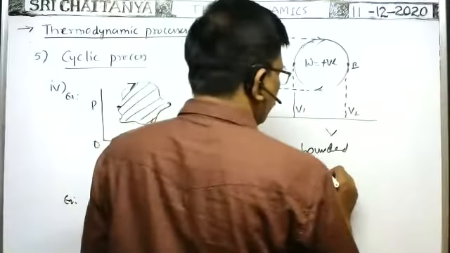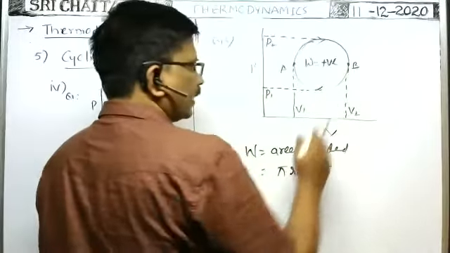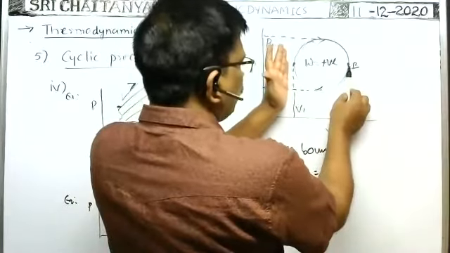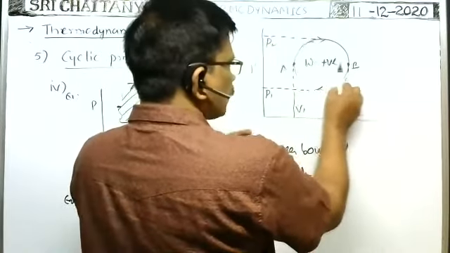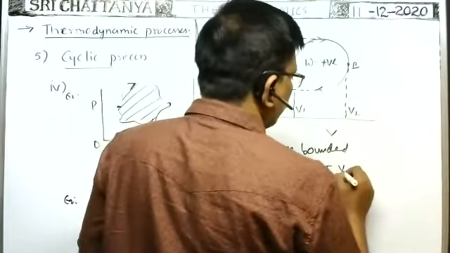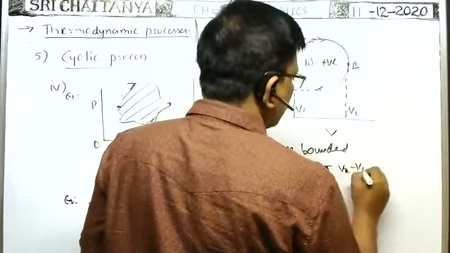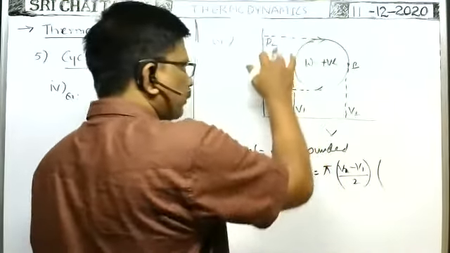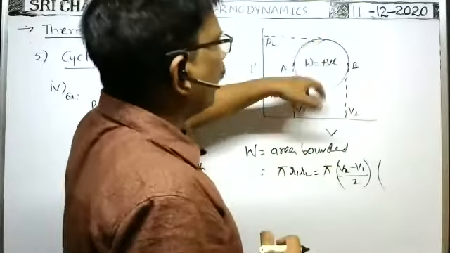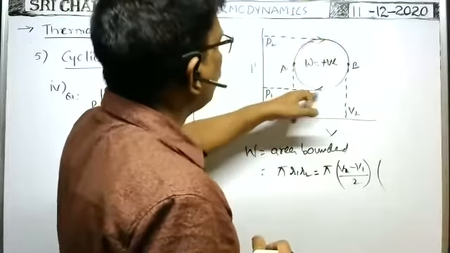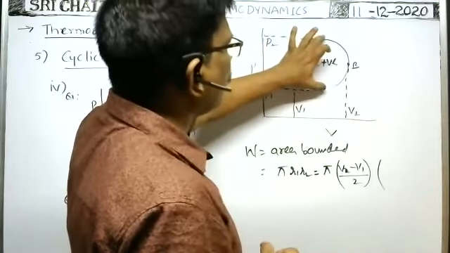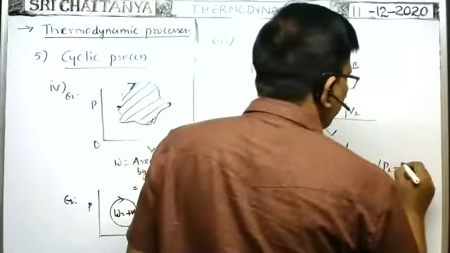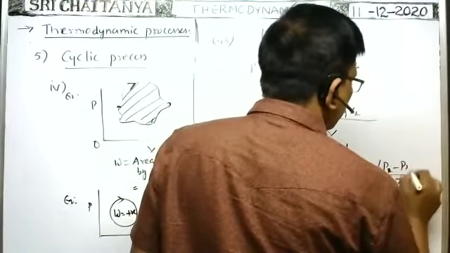So this is equal to pi into the radius in this direction in terms of volume. It is final volume V2, initial volume V1. So V2 minus V1 gives the diameter. Half of it, (V2 minus V1) by 2, gives r1. Similarly, in terms of pressure along the y-axis, P2 and P1. P2 minus P1 is the diameter along the y-axis. Half gives the radius, that's why (P2 minus P1) by 2.